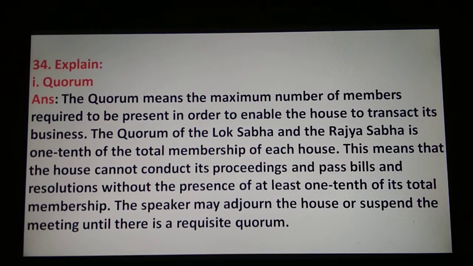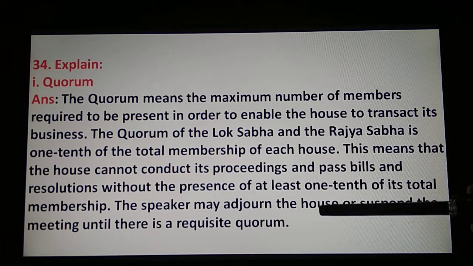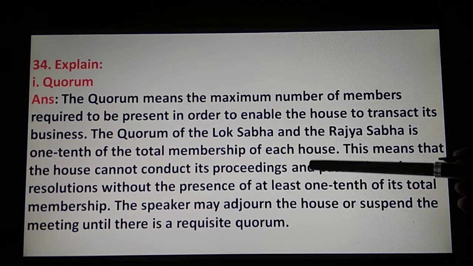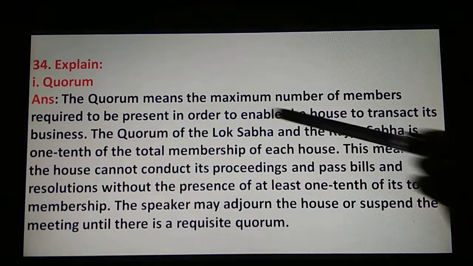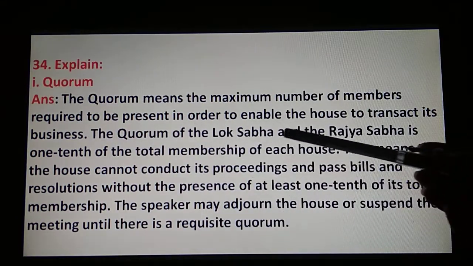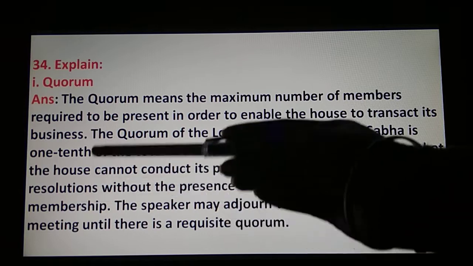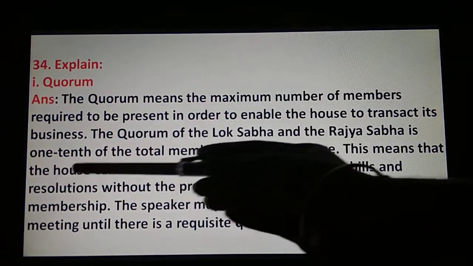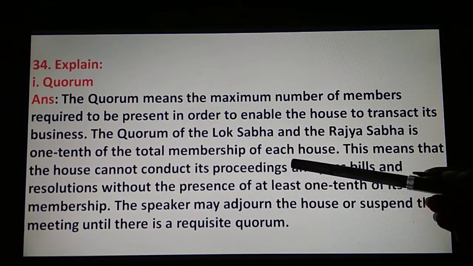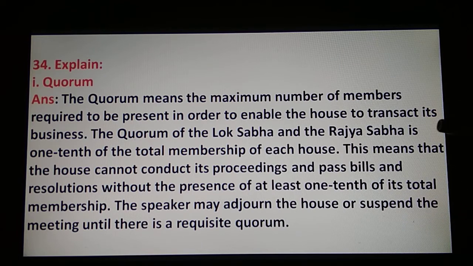And here, if in the exam one question is asked, then you will write: quorum means the minimum number of members required to be present in order to enable the House to transact its business, that is, 1/10 of the total membership of each house. Okay, and if it is asked for more marks, then you have to write it in full.